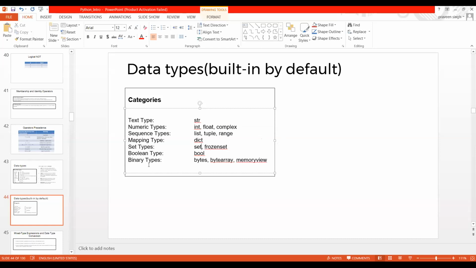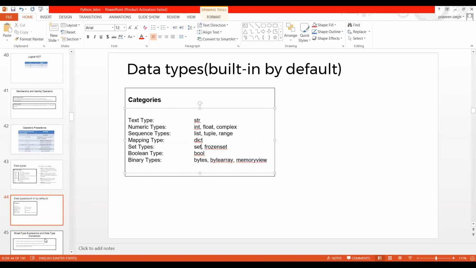Okay, what is binary type? Binary type, when we need to know bytes, or maybe bytearray, or maybe we want a memoryview. There we get to know how exactly a memoryview looks. So that is also a category which we have classified as binary type.